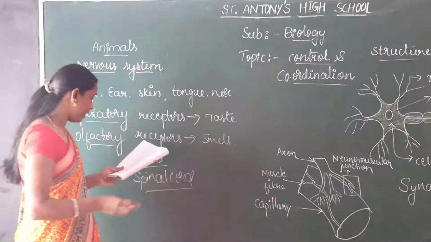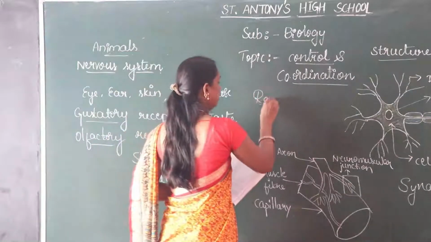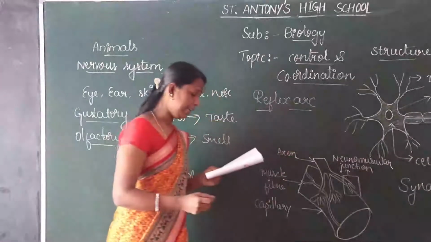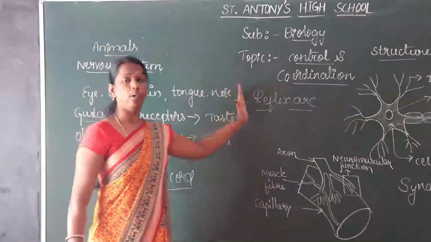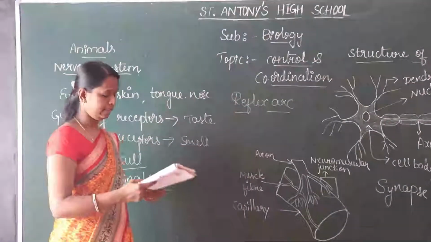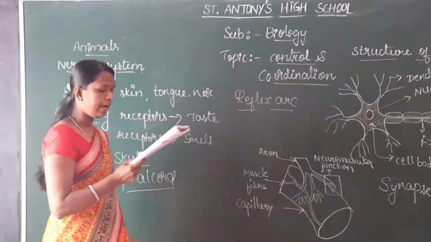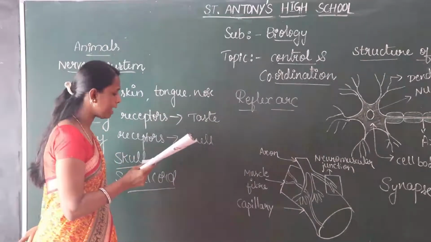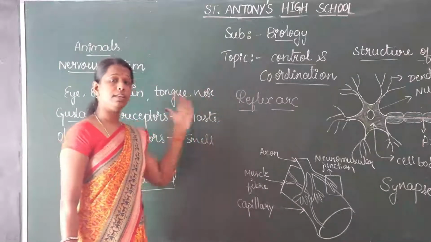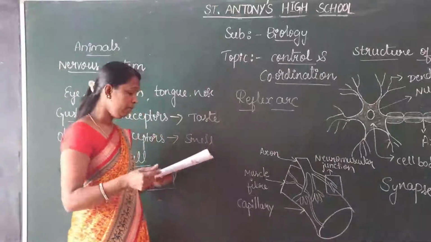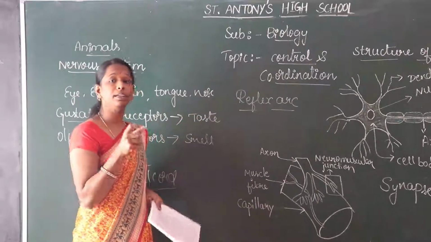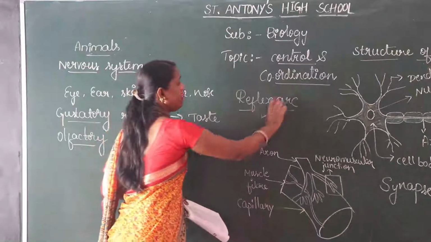Okay, next, reflex arc. It is a process of detecting a signal. So what is the meaning of reflex arc? It's a process of detecting signals or input and responding to it by an output action, completed quickly. So it is a detection of the signal from the body and it will be completed quickly. This process is called the reflex arc.